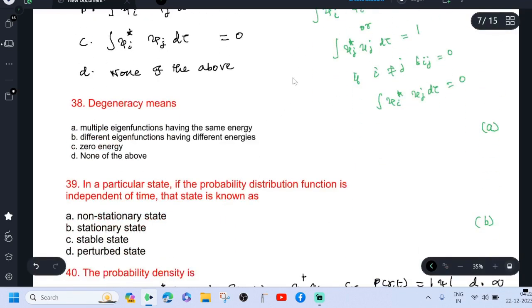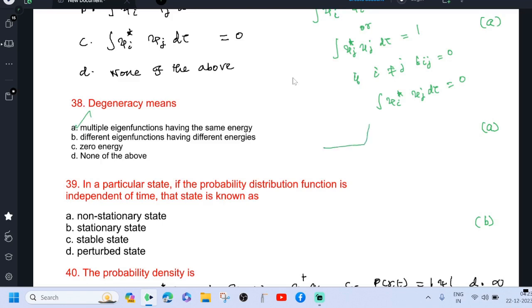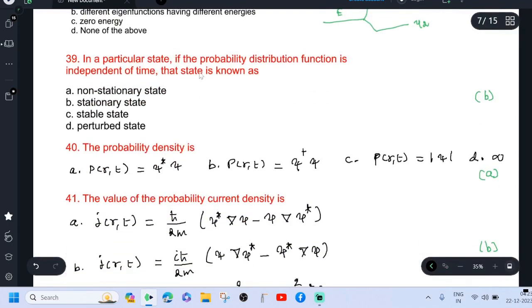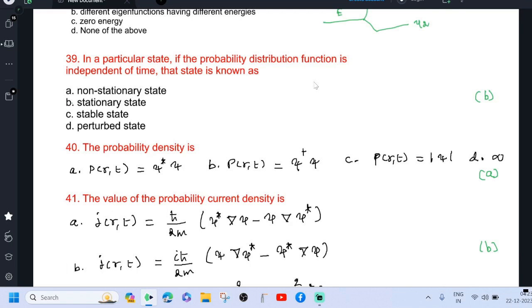Degeneracy means multiple eigenfunctions having the same energy, different eigenfunctions having different energy, zero energy, or none of the above. Degeneracy means multiple eigenfunctions having the same energy. Say this is psi 1 and this is psi 2. Both of them have the same energy. This is a degenerate state. In a particular state, if the probability distribution function is independent of time, that state is known as a stationary state.